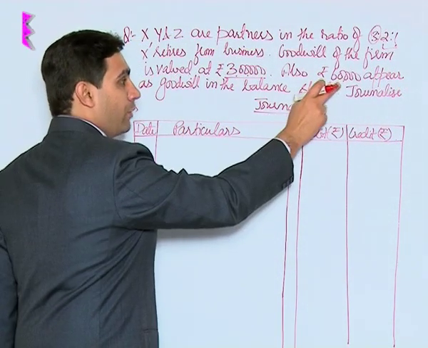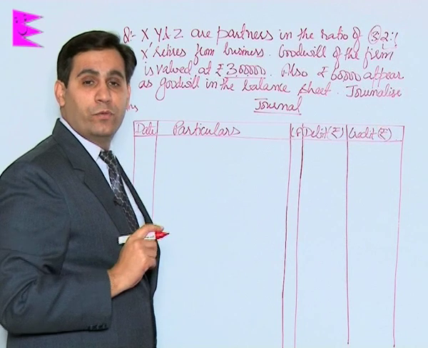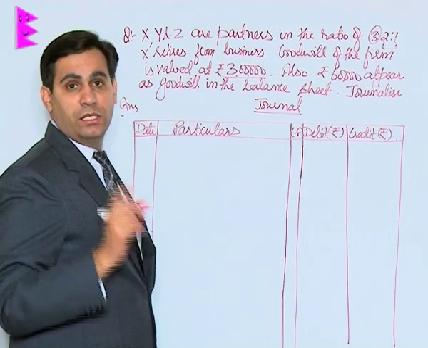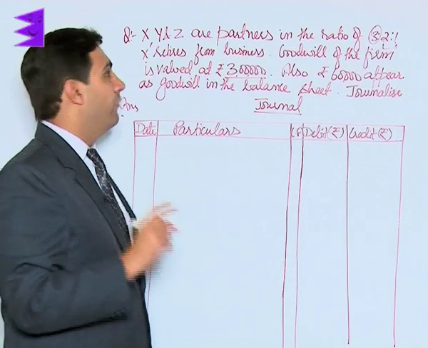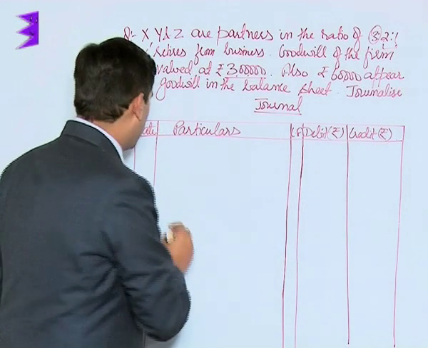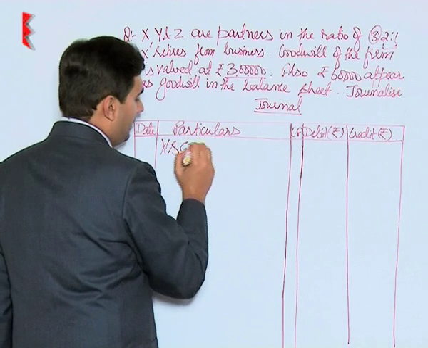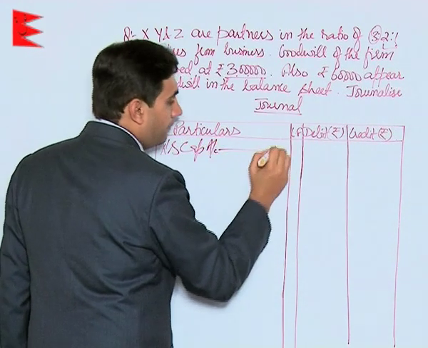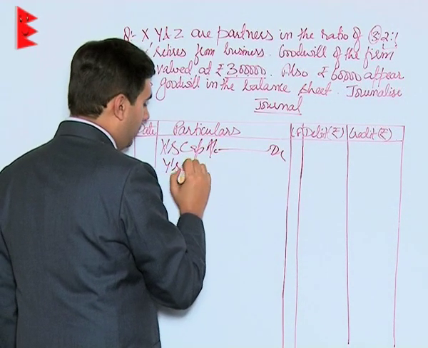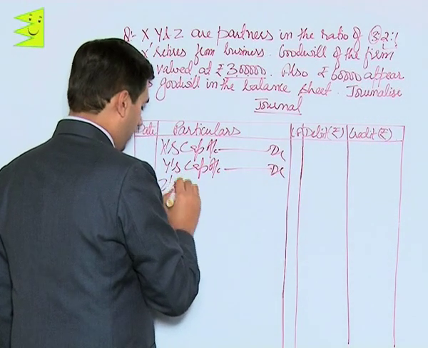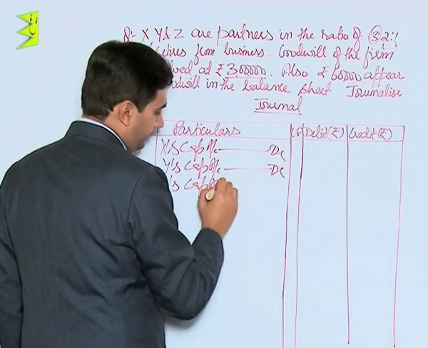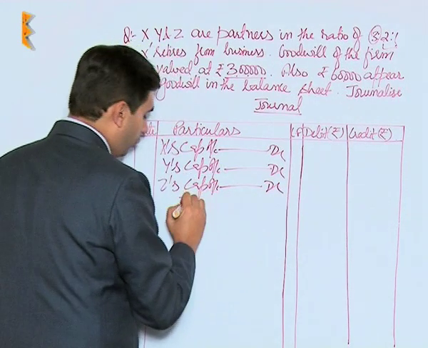Now students, what about the 60,000? Any goodwill that appears in the balance sheet has to be written off and it would be written off among the old partners which include Y as well. So the entry for this would be X's capital account debited, Y's capital account debited, Z's capital account debited to goodwill.